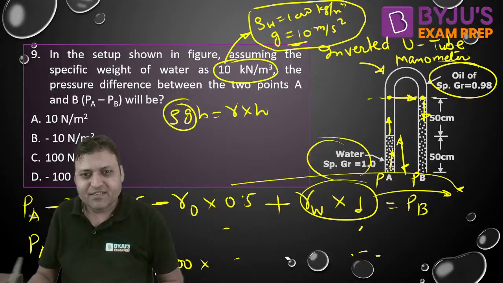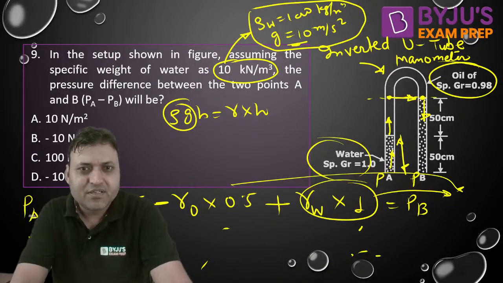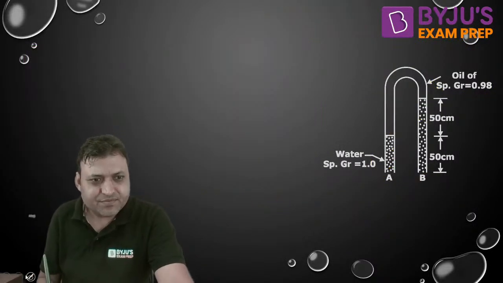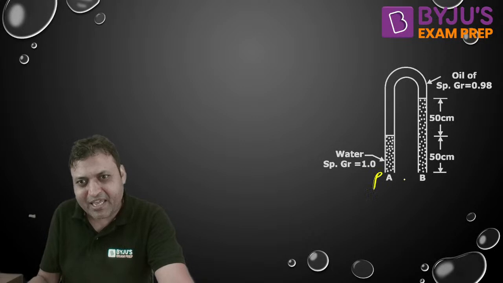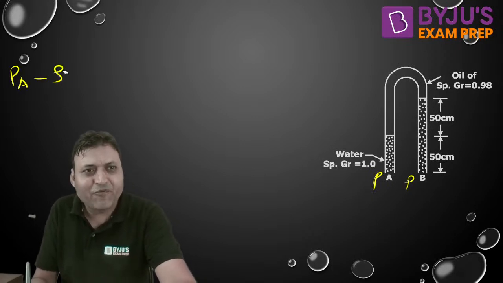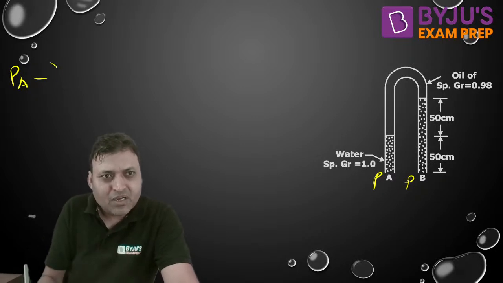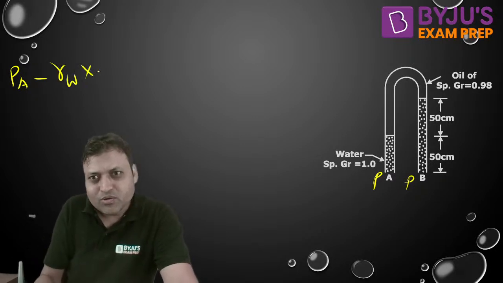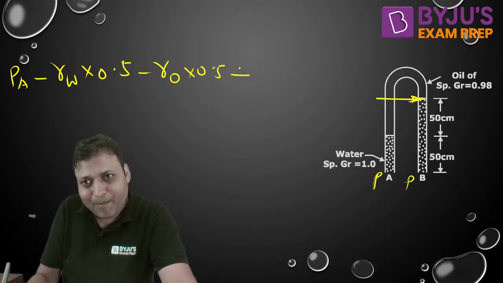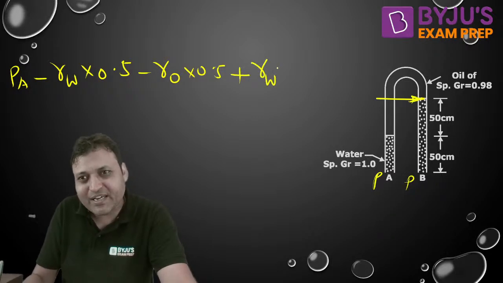Let us write the equation once again. Just this was the mistake. This is PA, this is PB. PA minus gamma for water into 0.5 minus gamma for oil into 0.5. We can jump from here to here, plus gamma for water into 1 is equal to PB.